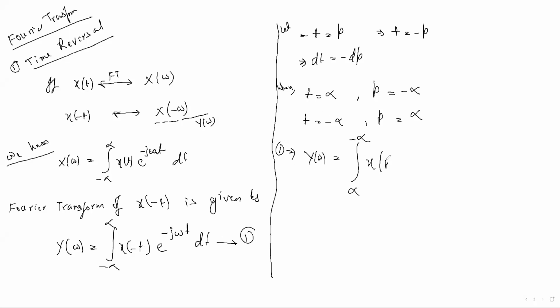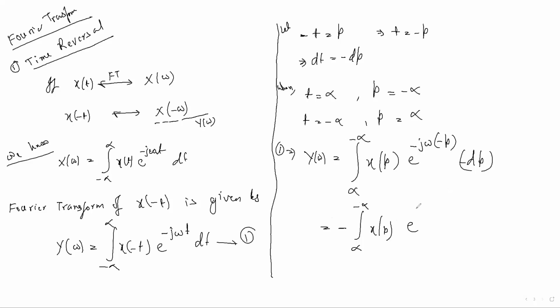And x of p. e to the power minus j omega t you can replace by minus p, and dt you can replace by minus dp, okay. Take this minus dp outside: minus, positive infinity to minus infinity, x of minus p. This will be minus, means a plus, isn't it?